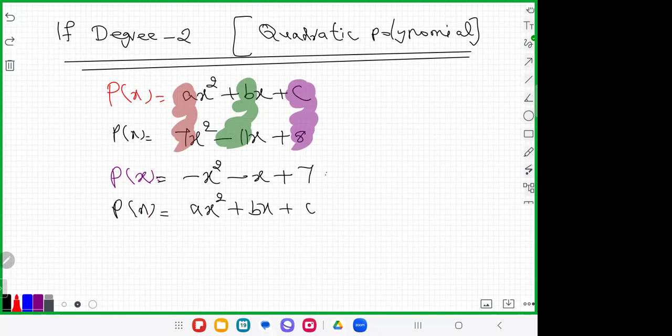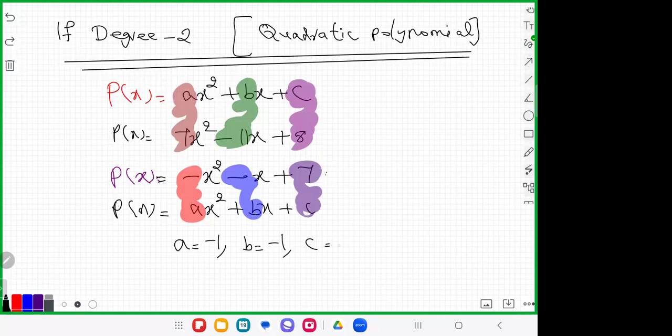So what will be the value of a? Obviously, a is the coefficient in front of x square, b is in front of x, and c is the constant. So a is equal to -1. And what about b? b is equal to -1, and c is equal to 7. This is the value of a, b, and c.